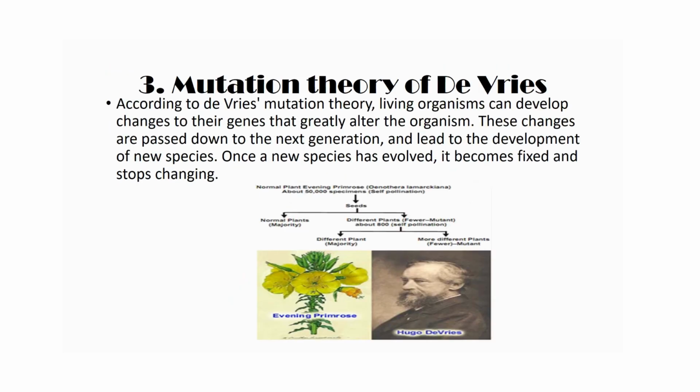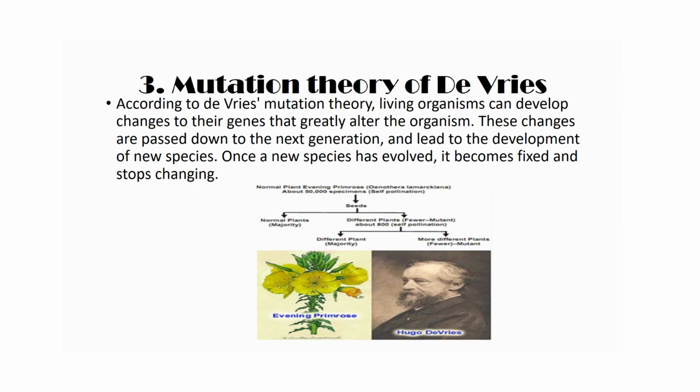The next main theory of evolution is the mutation theory by Hugo de Vries. According to this theory, living organisms can develop changes in their genes that greatly alter the organism. These changes then pass to their offspring, which leads to the development of new species. Once a new species has evolved, it becomes well adapted to the environment, so it becomes fixed and stops changing.